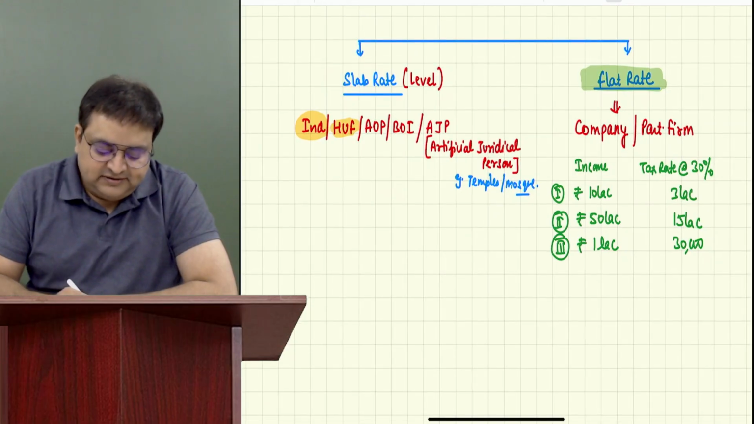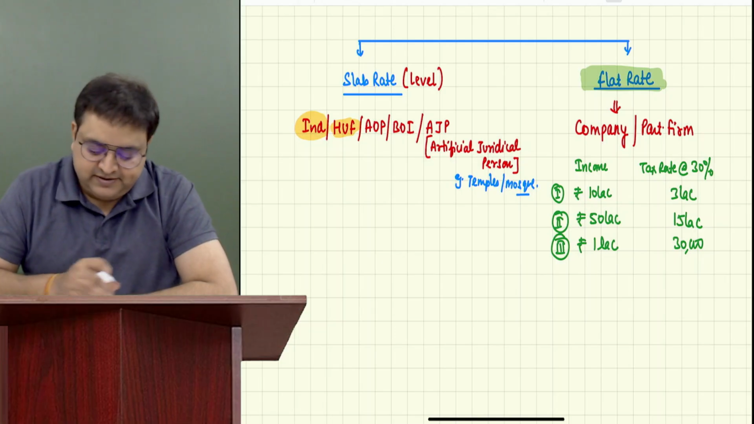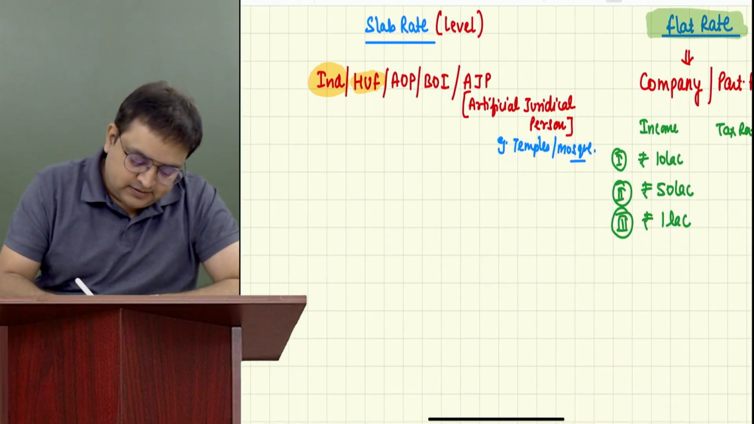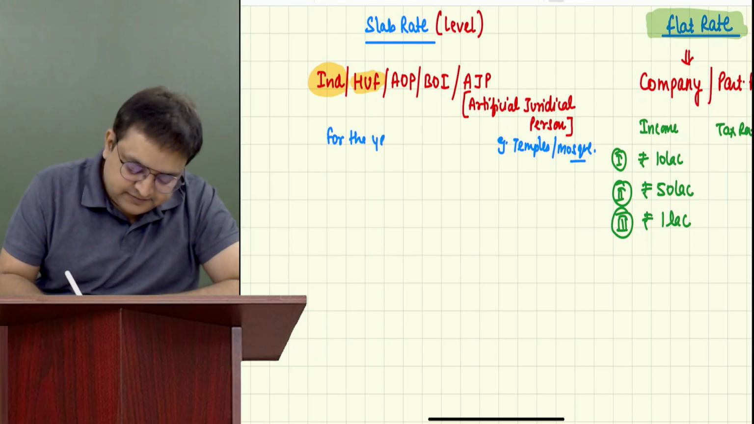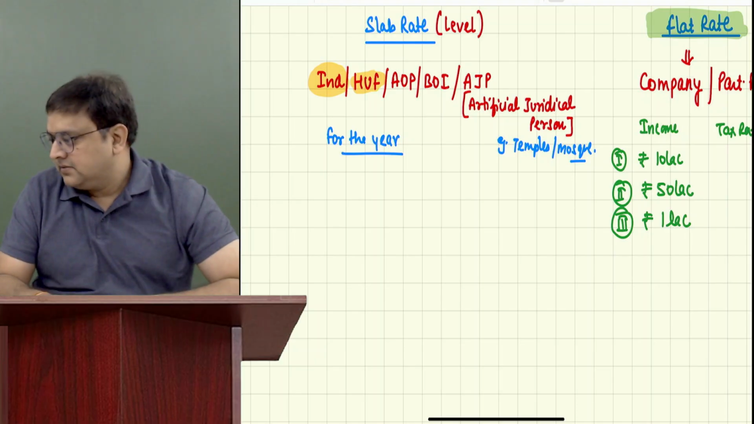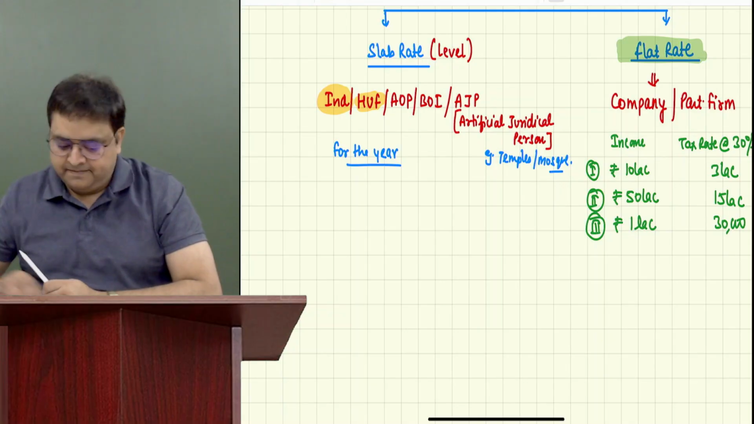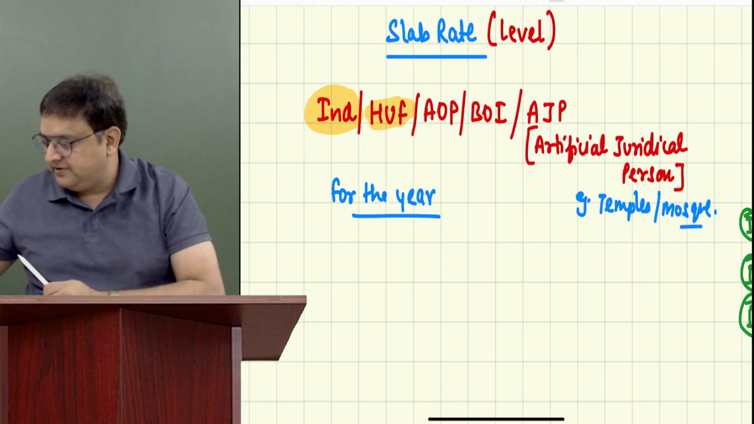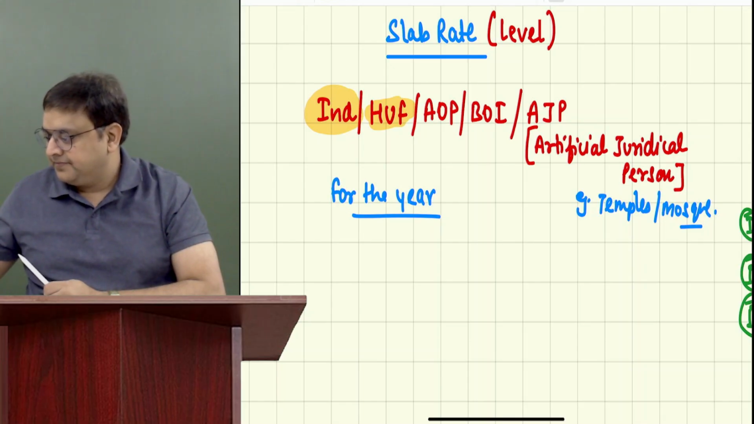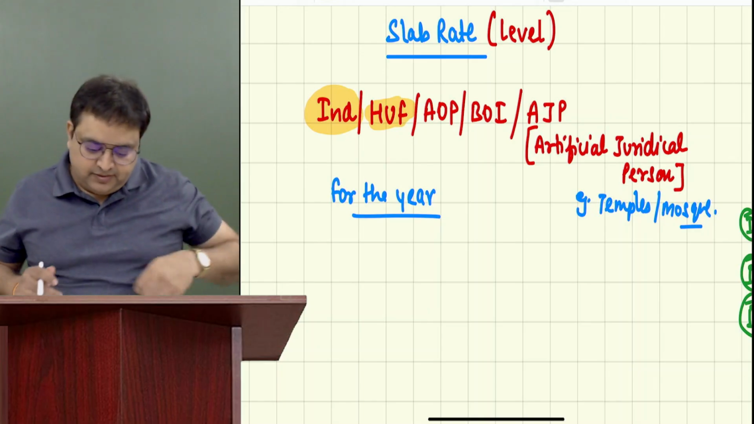Okay, guys, these people pay taxes as per the slab rate. And please write that for the year... Sir, the screen is blurred. Is it? That's okay. There might be some internet issue. Is it fine now? Yes, sir.